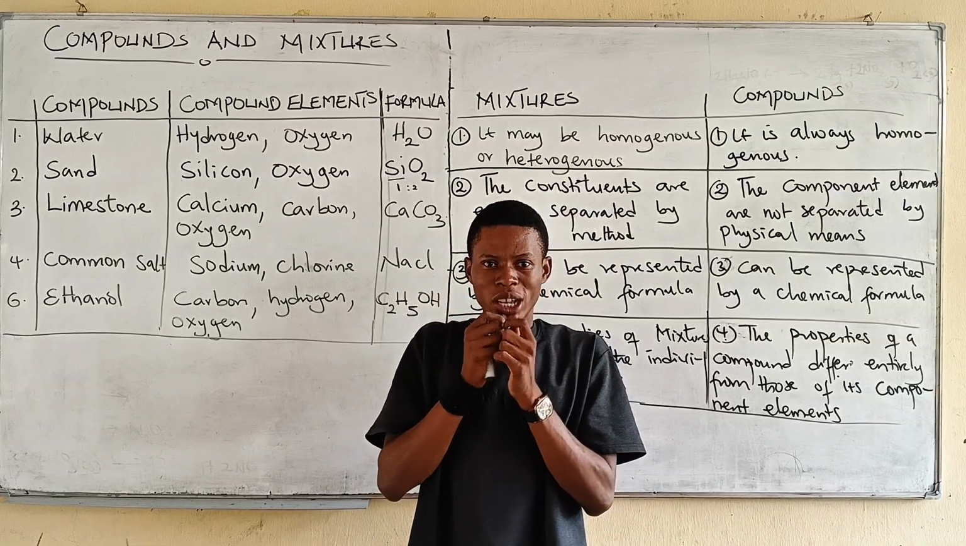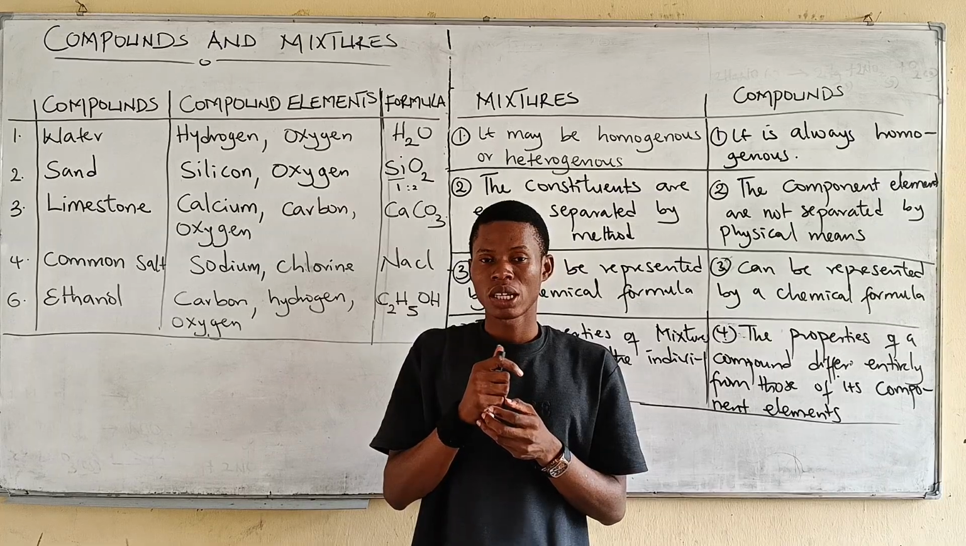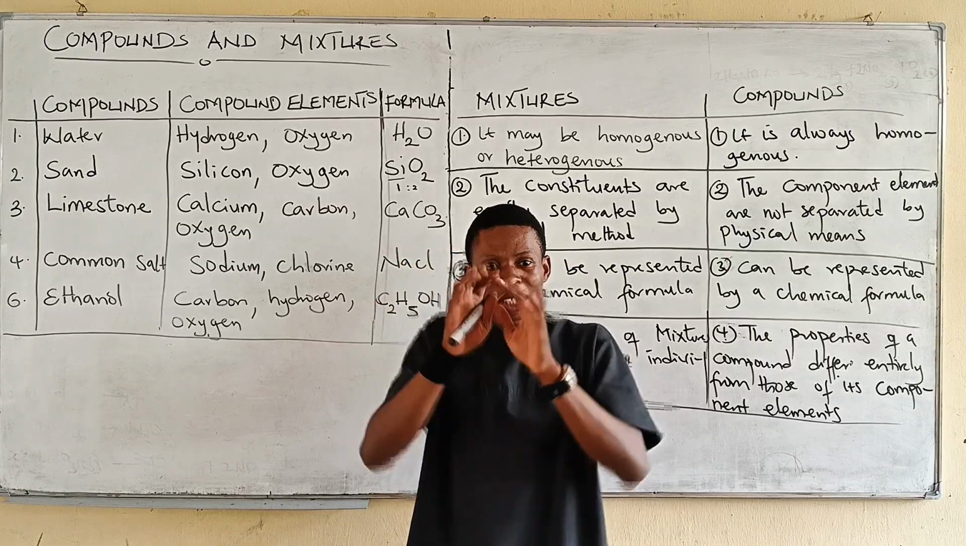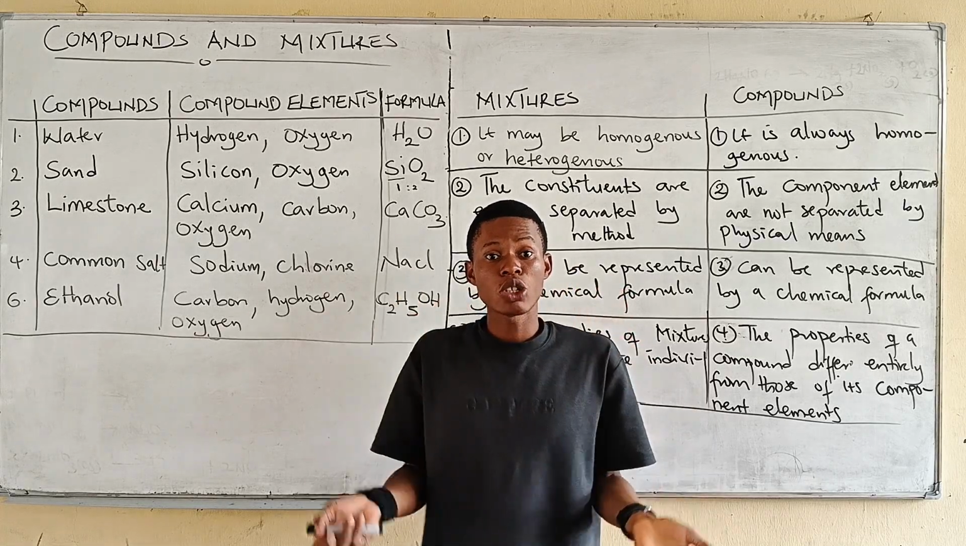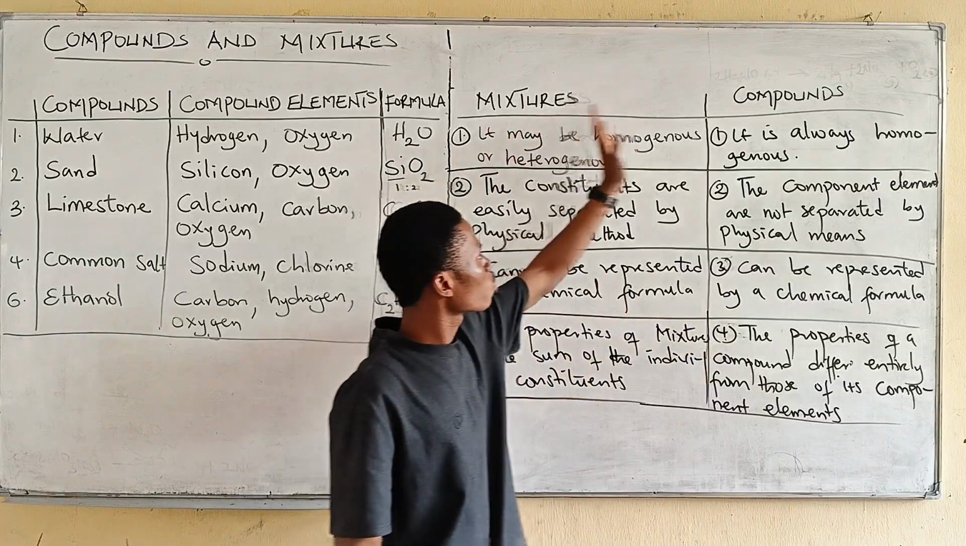The constituents of blood, are they in definite proportion? Another thing you should also ask yourself is, the components of that blood, are they chemically combined or can they easily be separated from each other? So if you can easily separate them, then you know it's a mixture. So blood is actually a mixture. Now, the difference between mixtures and compounds.